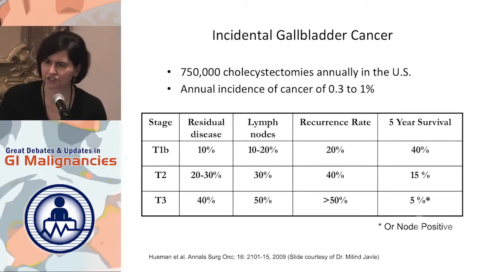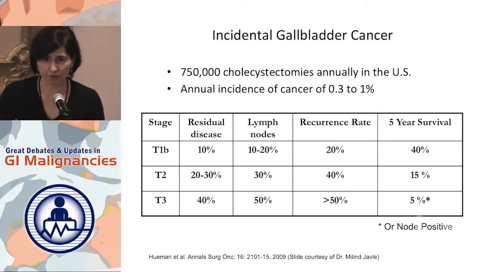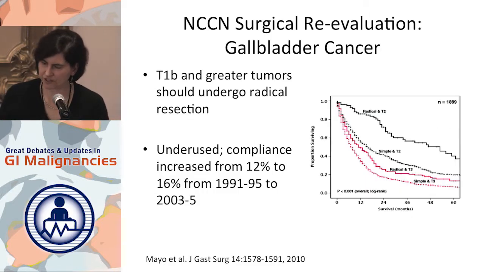And I will finish up just to say for incidental gallbladder cancers, about 1% of people who have cholecystectomies have an incidental cancer found. Remember, if you have a T1B or greater tumor invading into the muscle, you send them back to your surgeon. And this is the reason why. Because this is what happens if you do a radical resection. This is your survival, and this is your survival if you don't. We know that this surgery type is extremely underused. Only about 12 to 15, 16% of patients actually get this in a recent SEER review.